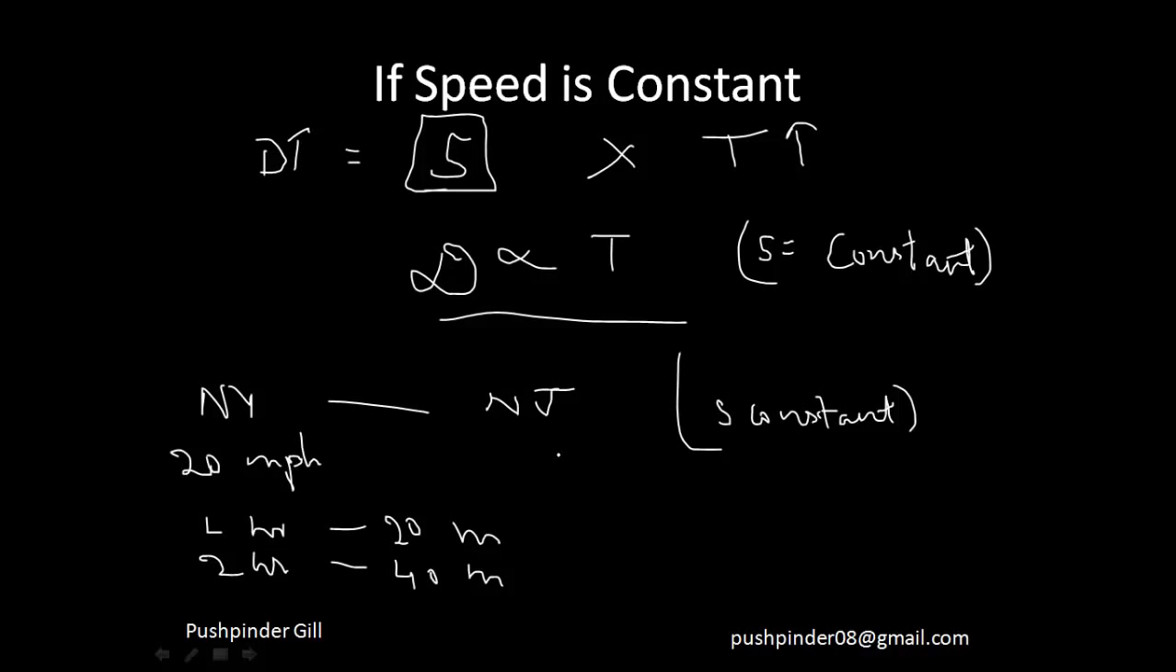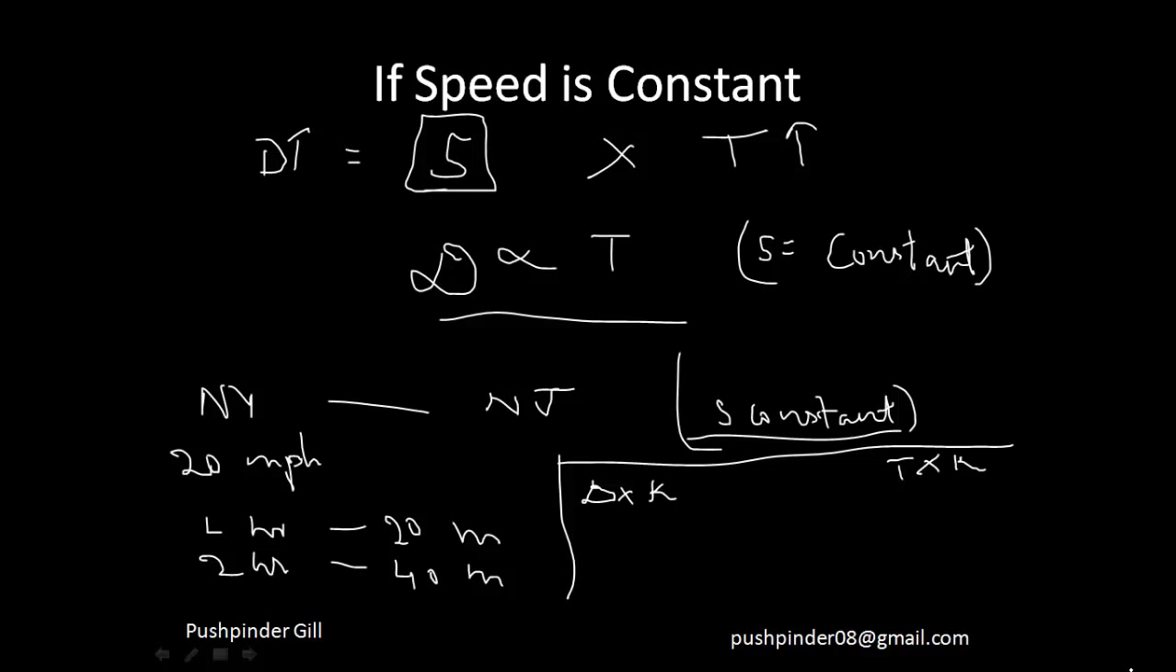So from here I can come to a very good conclusion: if speed is constant, then if distance gets multiplied by k, the time will also get multiplied by k. If distance doubles, time doubles. If distance triples, time also triples. So if distance becomes n times of itself, time will also become n times of itself. I hope it's pretty clear to you. It's very basic.